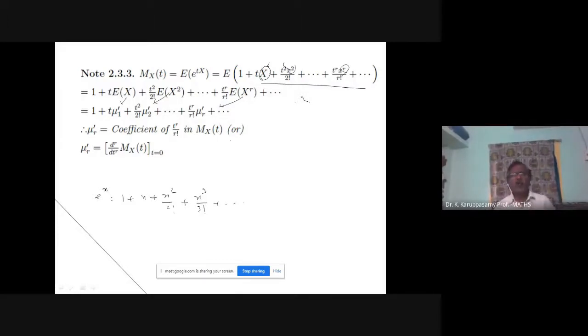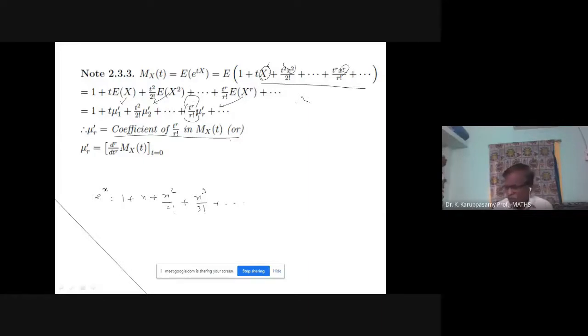Now I want mu r dash. How to find mu r dash from Mx of t? It is nothing but the coefficient of t power r by r factorial. Looking at the previous line, Mx of t is an expansion of an infinite series. So for mu r dash, in Mx of t, you find the coefficient of t power r by r factorial. That will give mu r dash.